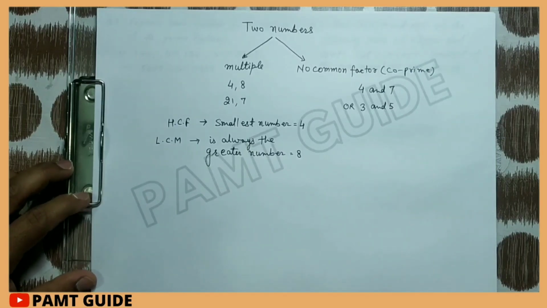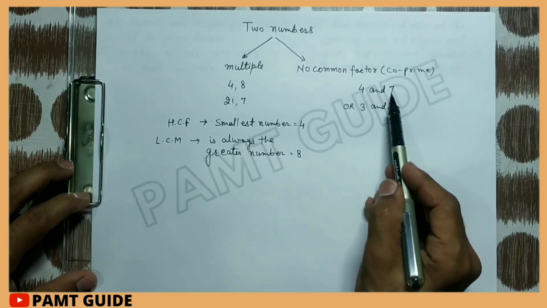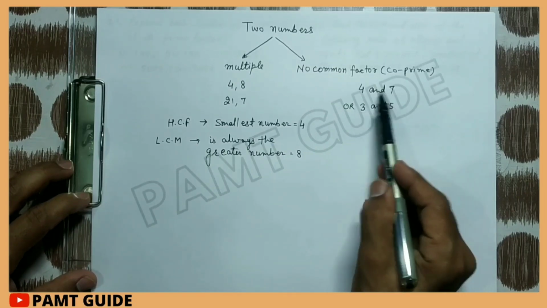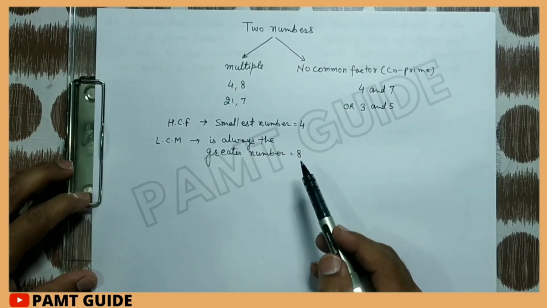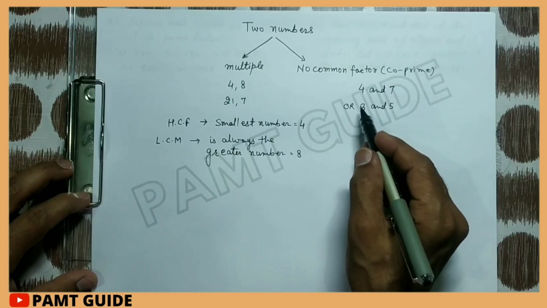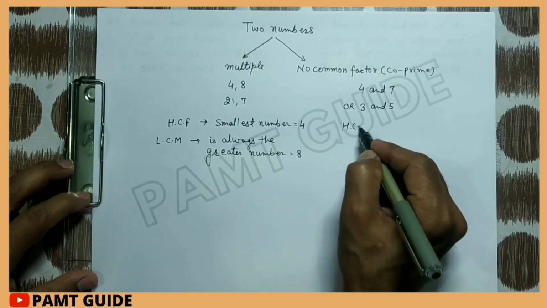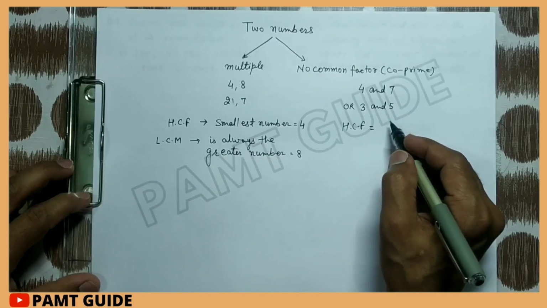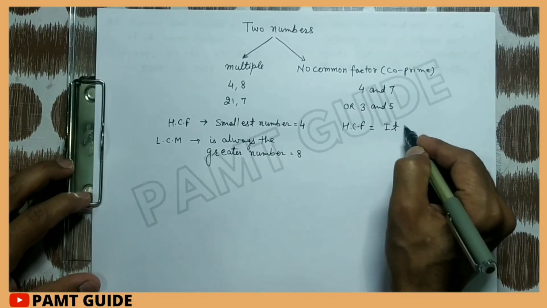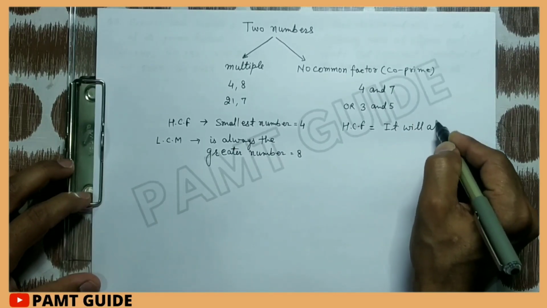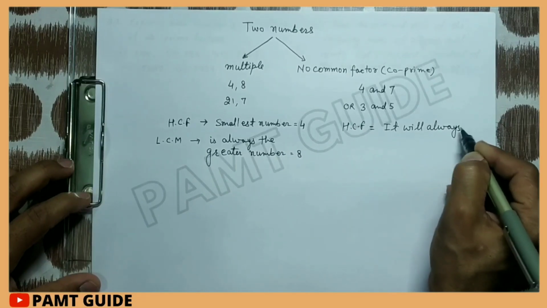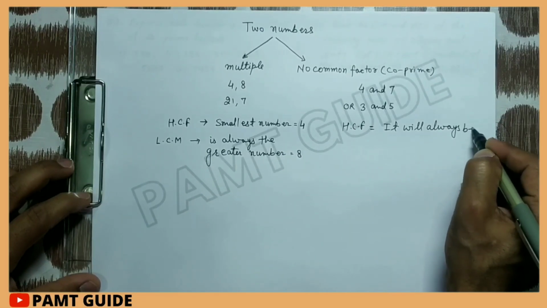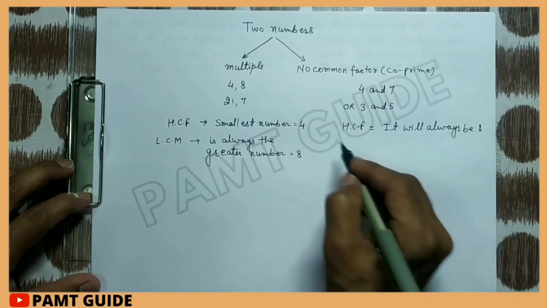We are seeing that both numbers are co-prime. So in this case, the HCF is always equal to 1. It will always be 1.